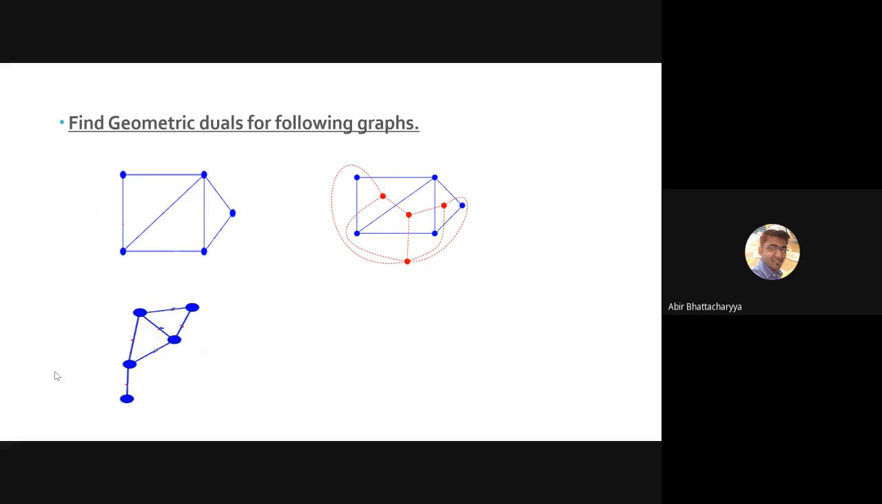Now go for this question. Figure out the dual of this graph. Quick. Figure out the dual of this graph. Second one. Once you've done with that, write done 2 on the chat box.